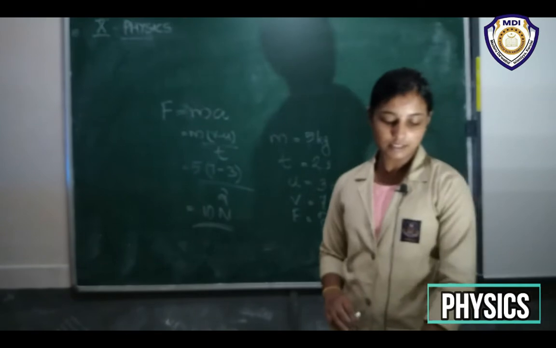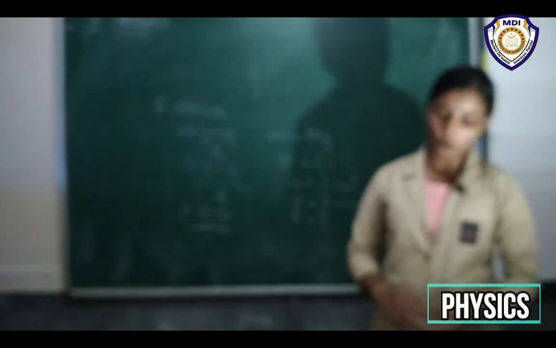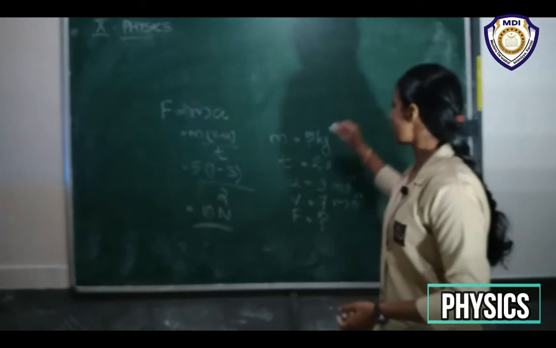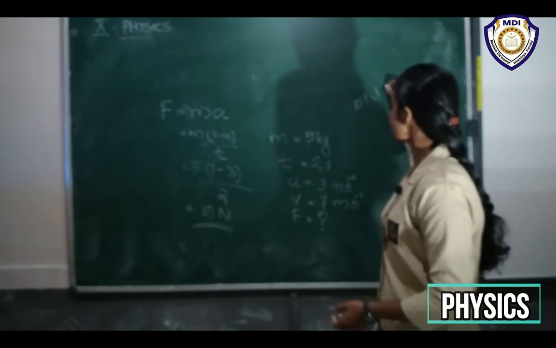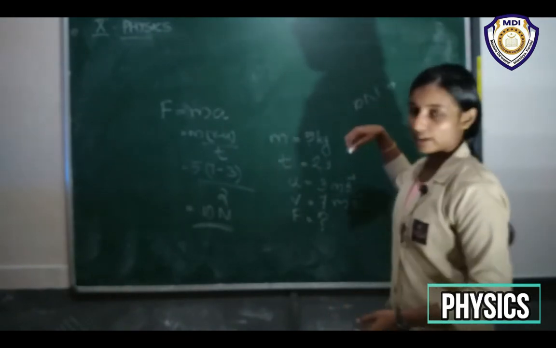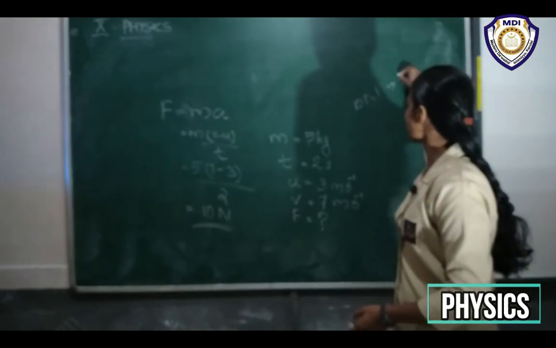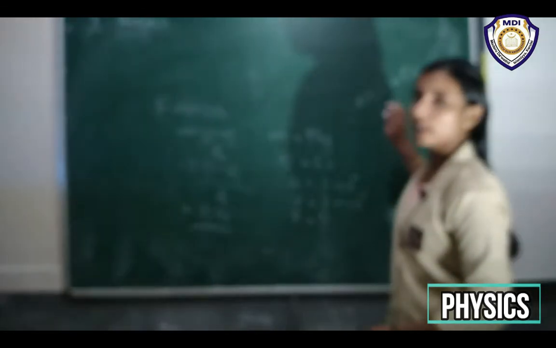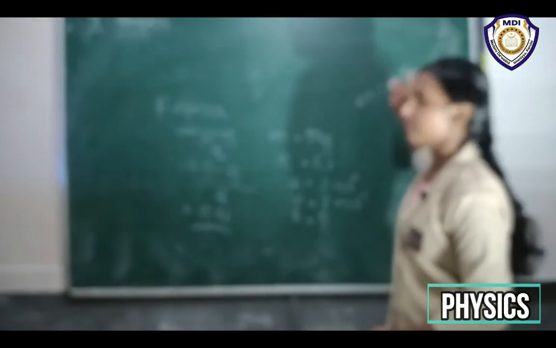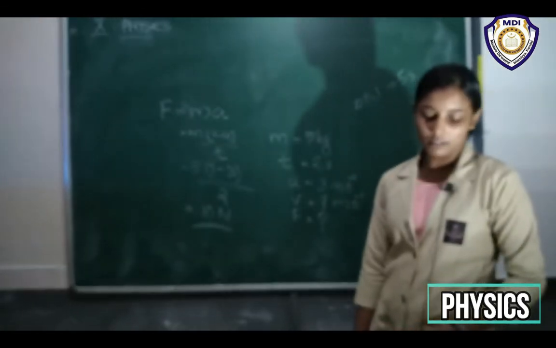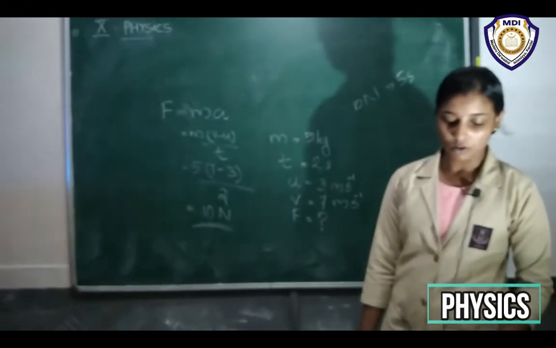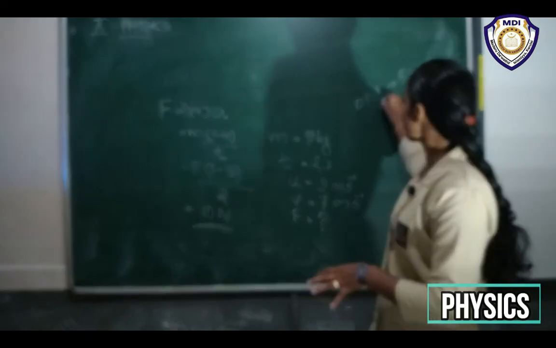Now it says that if the force is applied for a duration of 5 seconds, so this 10 Newton force is applied for 5 seconds instead of these 2 seconds. Okay. So what will be the final velocity of the object in this case?